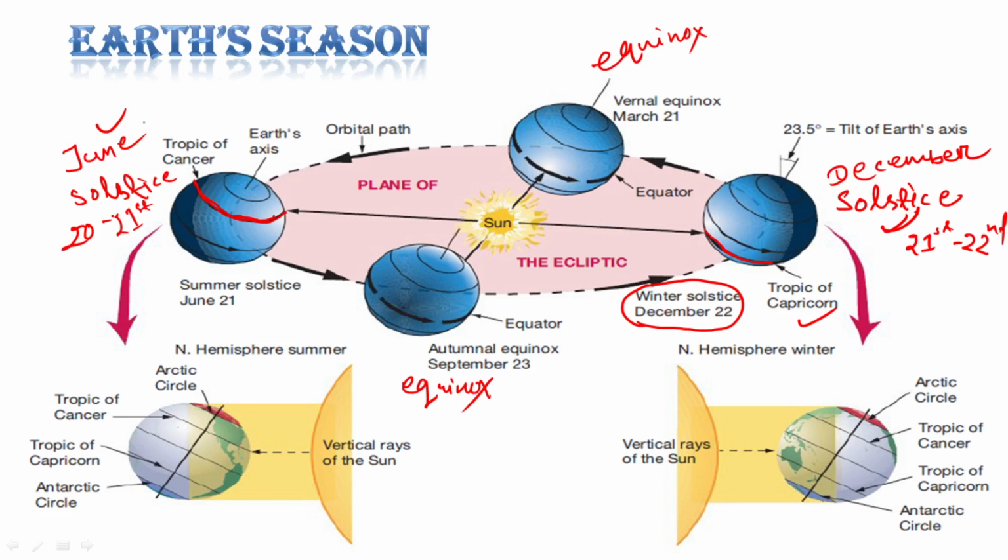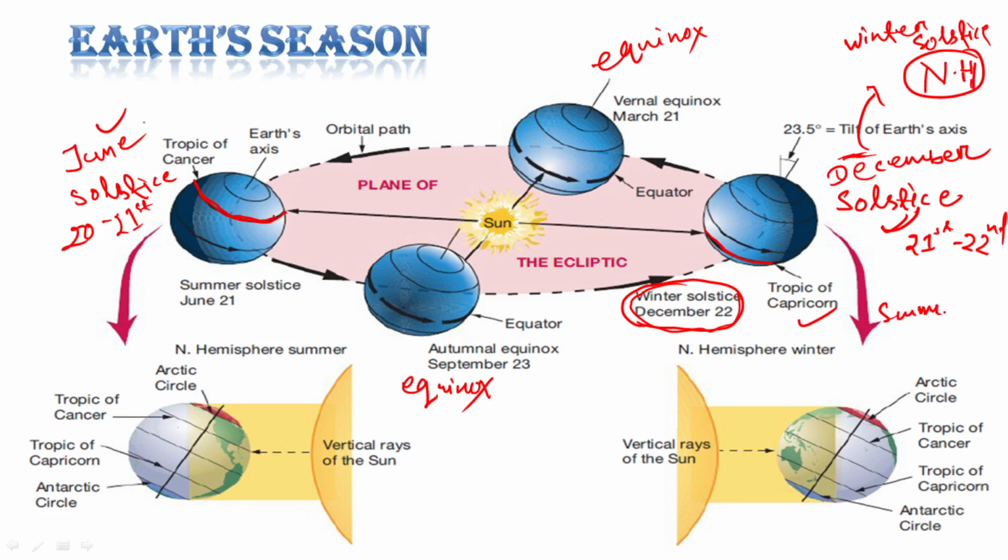Okay. So during December, we are having winter in the northern hemisphere. So the December solstice is also called winter solstice in the northern hemisphere. Here it is written winter solstice, right? Don't get confused. Winter solstice with respect to the northern hemisphere.